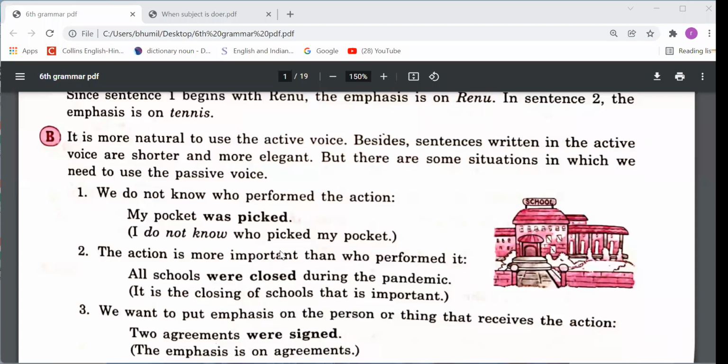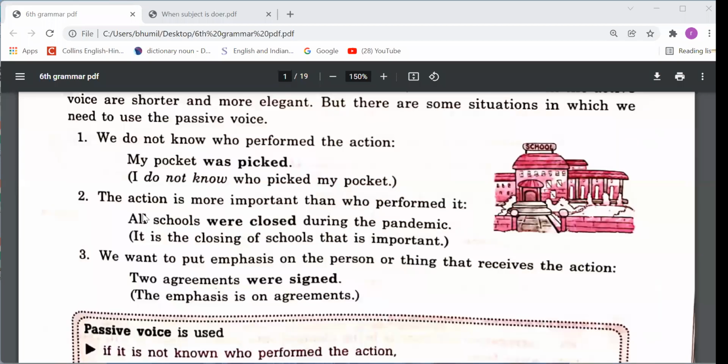जब हमें ये ना पता हो कि वो एक्शन किसके द्वारा किया गया, वो काम किसने किया, that time also we can use passive voice sentence like my pocket was picked. So I don't know who picked my pocket. So whenever you don't know who did that work, in that situation, you can use passive voice sentence, right?